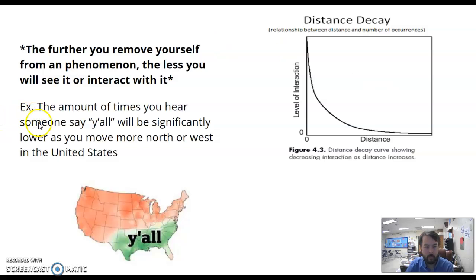So what's an example of that? The amount of times you hear somebody say y'all is going to be significantly lower as you move more north or more west of the United States. So in the green, if you've traveled the southern U.S. or you've lived in the southern U.S., you're going to hear y'all a lot. As you move further away, you're going to hear it a lot less. It doesn't mean you're never going to hear it again, but you're going to hear it a lot less. There is distance decay. You're going to see it less the further you go away.